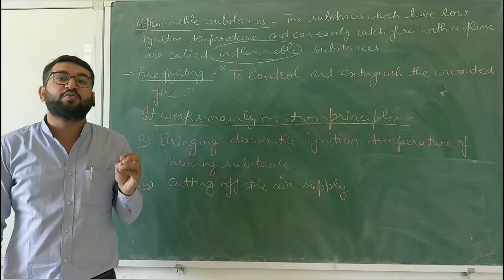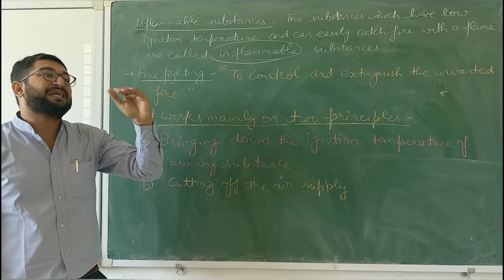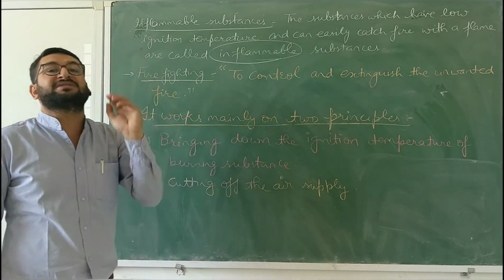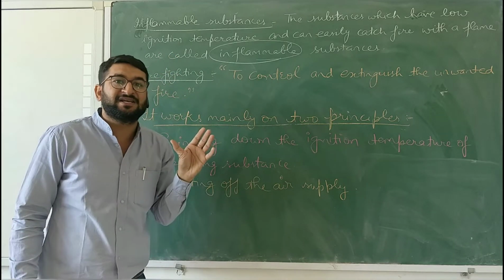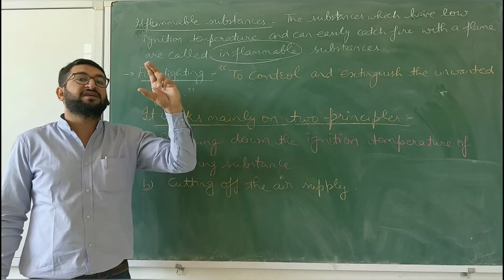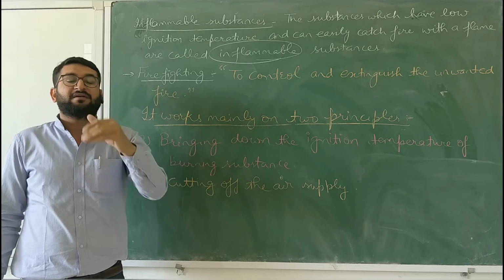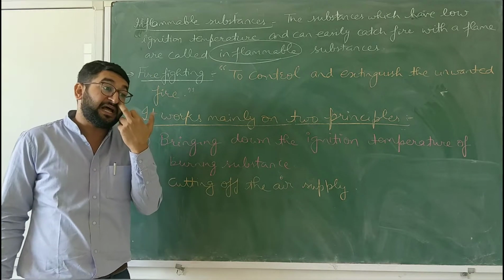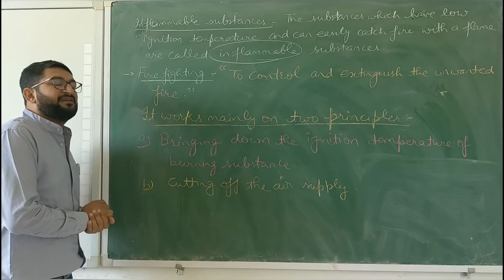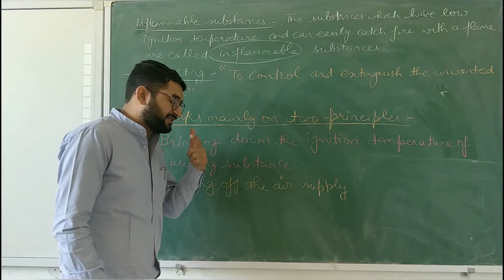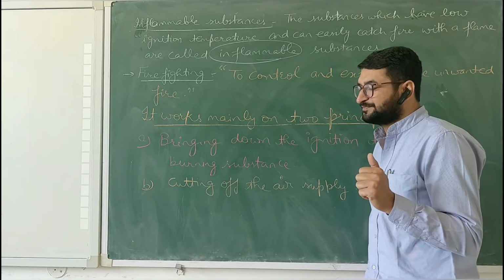In Hindi they are referred to as ज्वलनशील. Hindi में ज्वलनशील बोलते हैं बच्चे. The substances which catch fire very easily at very low temperatures are known as inflammable substances. You must have seen the petrol tanks, diesel tanks and LPG tanks, children. There is a word written in very prominent letters, inflammable. Keep away from it. Why? Because they are highly inflammable, beta. They will catch fire at very low temperatures. So they are referred to as inflammable substances. LPG, CNG, diesel, petrol, all these are inflammable substances.